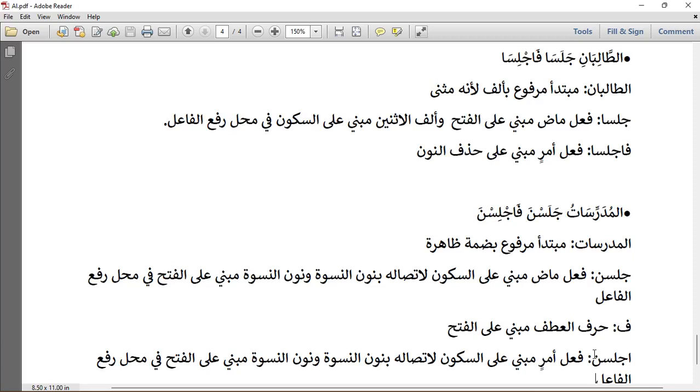So ijlisna is fi'lu amrin mabniyu ala sukun litisali bi nun niswa, wa nun niswa mabniyu ala al-fathi fi mahalli raf'il fa'il. So ijlisna is from what? Tajlisna. So we remove the harfu mudara, but you cannot remove the nun niswa. That is the basis of our i'rab. So mabniyu ala sukun, because you can see the sukun on it. Then what is connected to it is the reason it is staying like that. So mabniyu ala sukun litisoli bi nun niswa. Then nun niswa mabniyu ala al-fathi fi mahalli raf'il fa'il. So that is how we do the i'rab of fi'lu amr for each of the states.